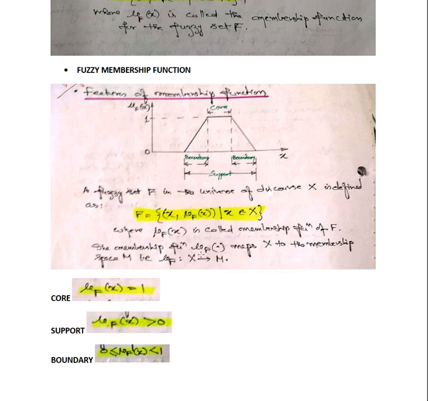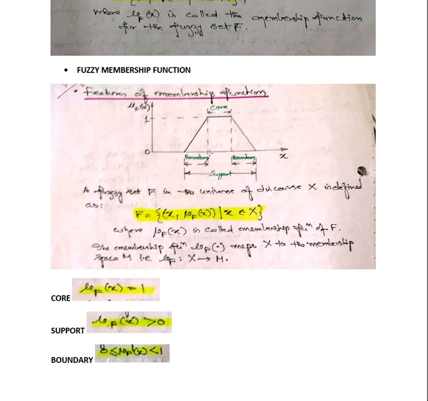The membership function mu F maps X to the membership function space M, such that x is mapped to M. That means all the elements of X, whether the element is in the core area or in the boundary area, from here to here, if it is able to produce mu F of x, then it satisfies the condition.